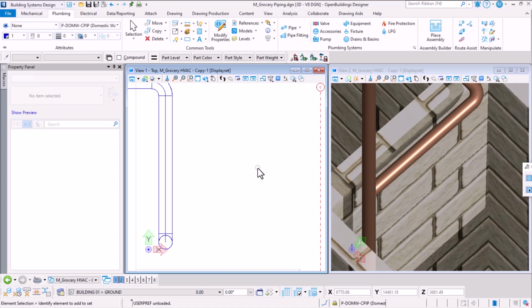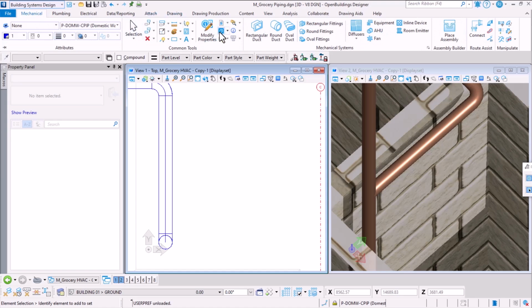Let's take a look at how we can enable position mappings in OpenBuildings Designer to access the ribbon commands via keyboard shortcut. As you are aware, we have a workflow. We can choose a particular workflow, and as we choose a workflow, we have discipline specific tabs that are available for each and every workflow. And in every workflow, we have a group of items. All the commands are organized as groups like attributes, common tools, mechanical systems, assembly builder. These are the groups that are well organized in the ribbon.